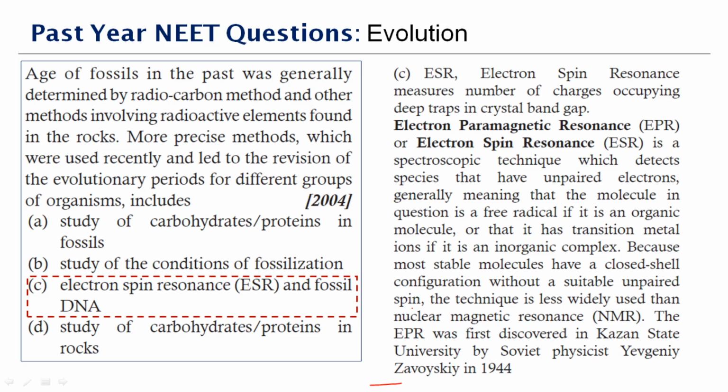So what does it mean actually? That the molecule in question is a free radical if it is an organic molecule, or it has transition metal ions if it is an inorganic complex. Because most stable molecules have a closed shell configuration without a suitable unpaired spin, the technique is less widely used than nuclear magnetic resonance. So it is electron spin resonance and it's fossil DNA, which is option C.